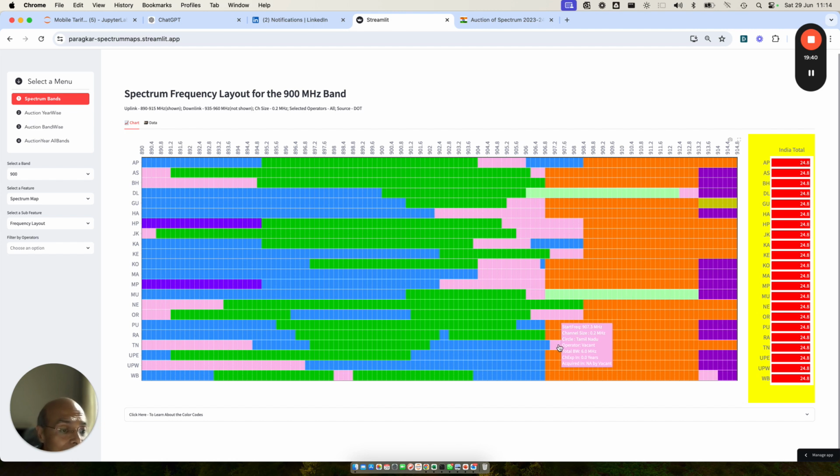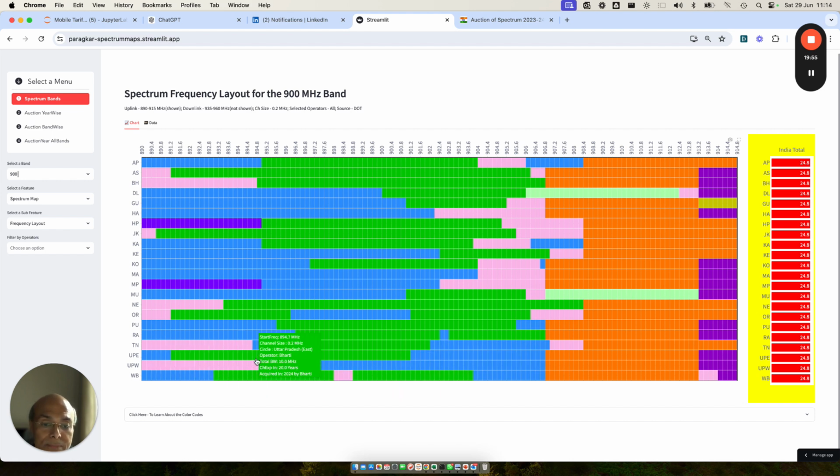It's a very small chunk of spectrum left. No, it's a large amount of spectrum in Tamil Nadu. 6 megahertz of spectrum is there. So we have Bharti with around 5 plus 5, 10 megahertz plus an additional 6.4. It will be able to do standalone 5G if we just focus on Bharti, Tamil Nadu.